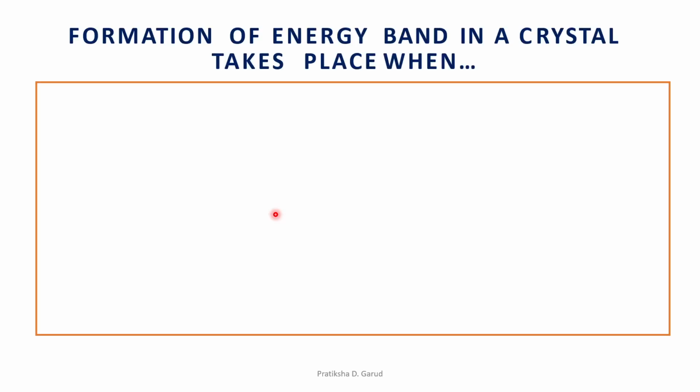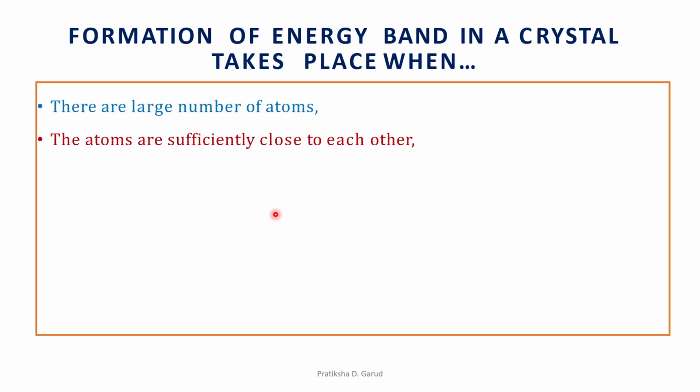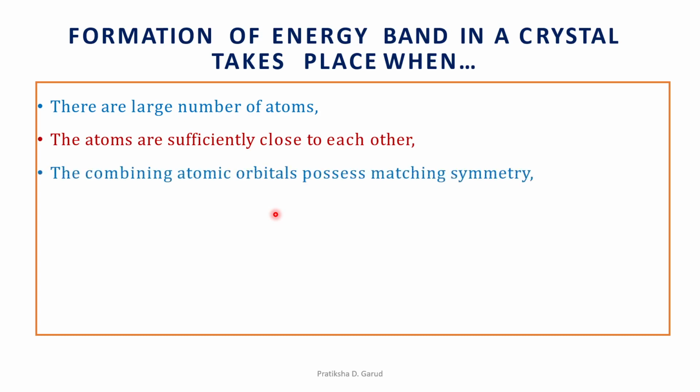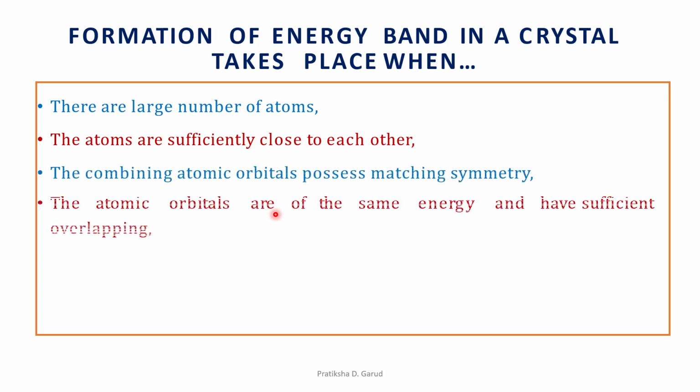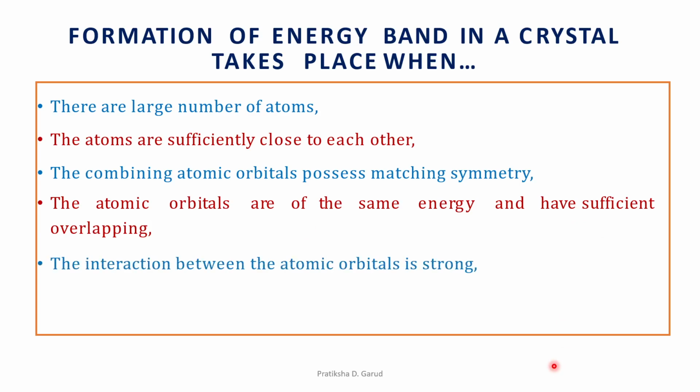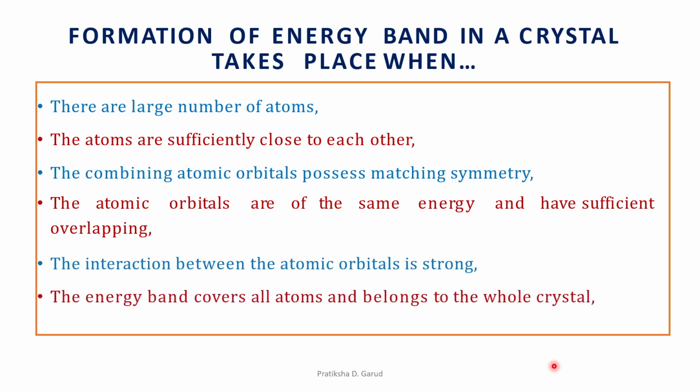Then the formation of an energy band in a crystal takes place when there is a large number of atoms. The atoms are sufficiently close to each other. The combining atomic orbitals possess matching symmetry. The atomic orbitals are of the same energy and have sufficient overlapping. The interaction between the atomic orbitals is strong, and the energy band covers all atoms and belongs to the whole crystal. Okay, so this is the requirement for the formation of the energy band.